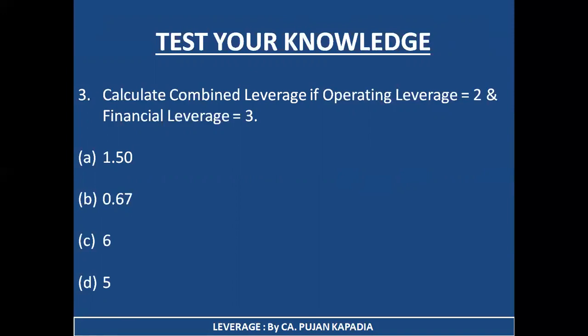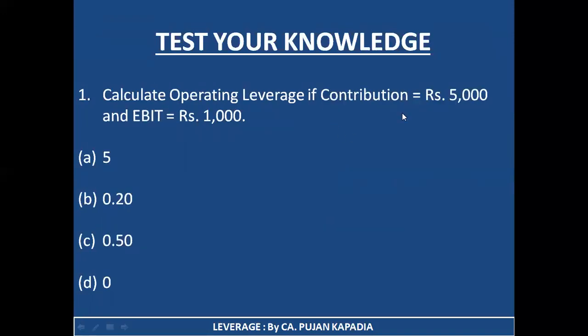Well, I hope you are ready with the correct answers. So let's check each one of them. The first question was: calculate operating leverage if contribution is equal to rupees 5,000 and EBIT is rupees 1,000. As we have studied, operating leverage is related to fixed cost. So the formula was contribution divided by EBIT. As a result, here we are going to talk about 5,000 divided by 1,000. So our answer is going to be 5. So the correct option is option A, 5.